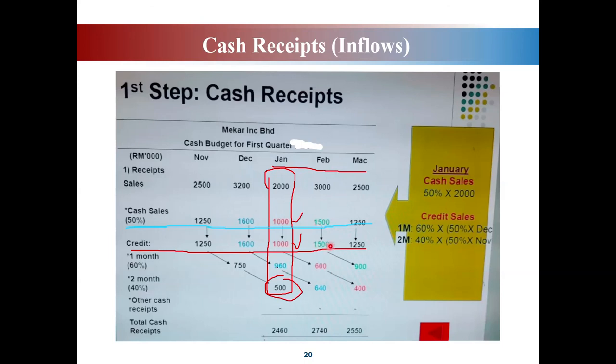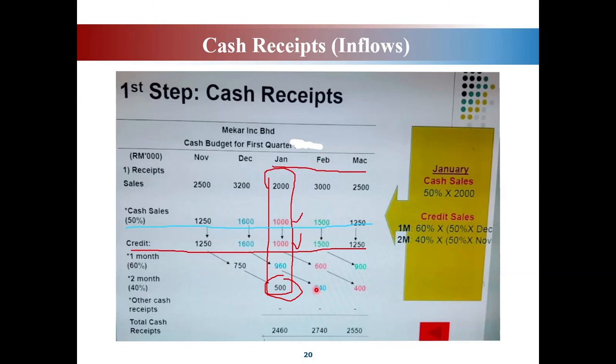So the rest, the unpaid balance, the other 50%, you will pay in the following months, meaning in March and also in April. But we don't show April here because we only focus on these 3 months, this first quarter.